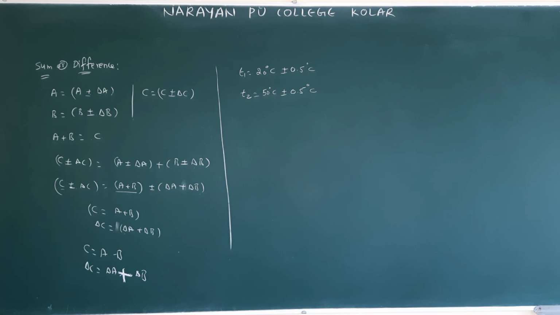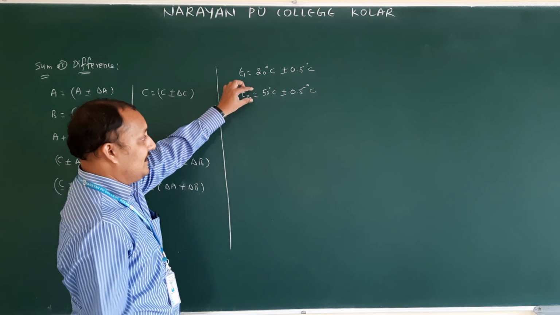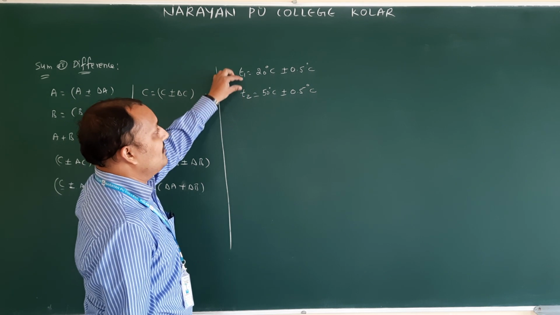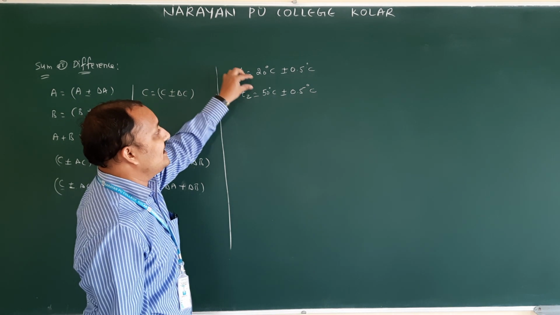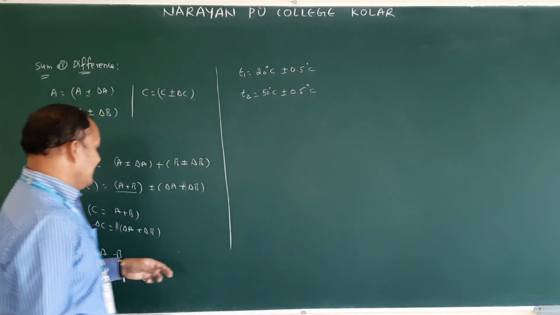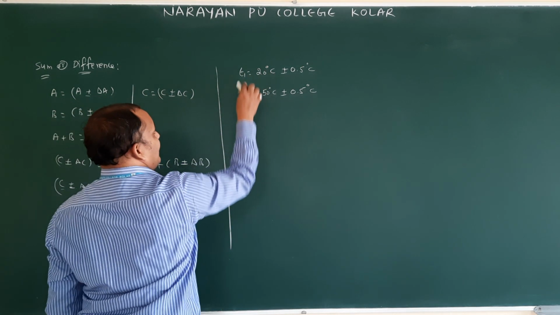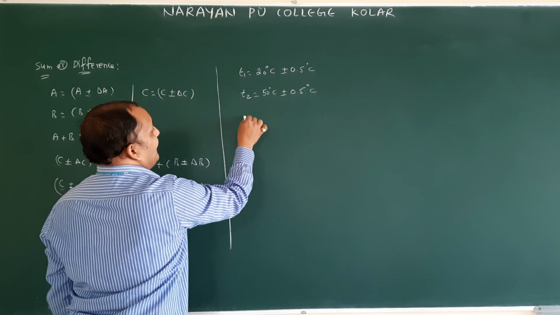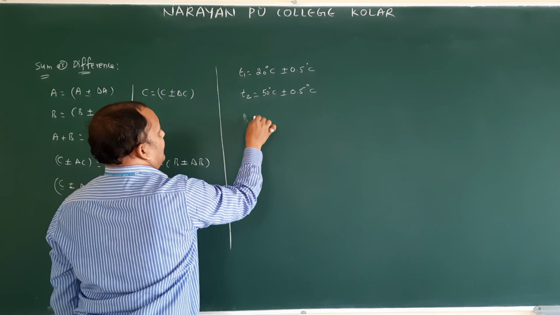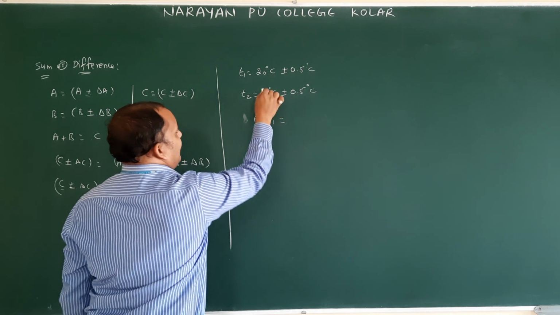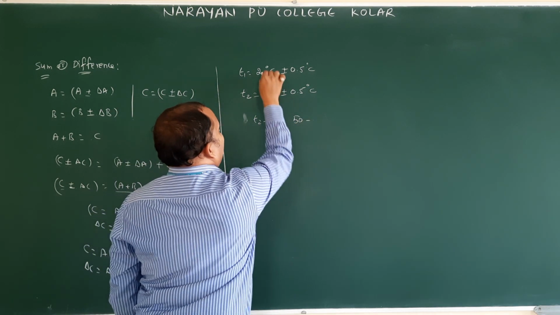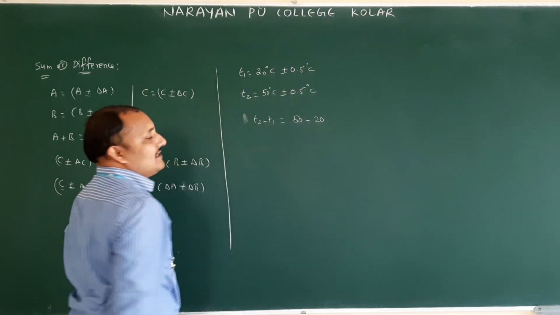They are asking the temperature difference. Temperature difference means we are taking T2 minus T1. Whenever we are taking T2 minus T1, 50 minus 20. According to this formula, C is equal to A minus B. Here we are taking more minus less. Therefore, temperature difference T2 minus T1 is equal to 50 minus 20. This is this minus this.